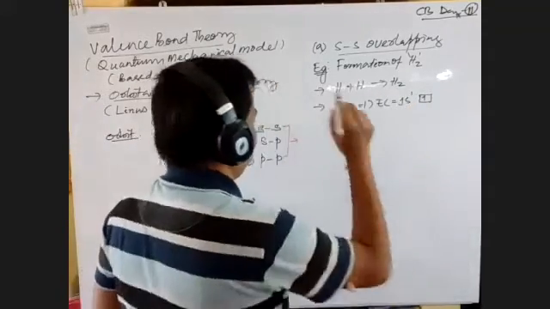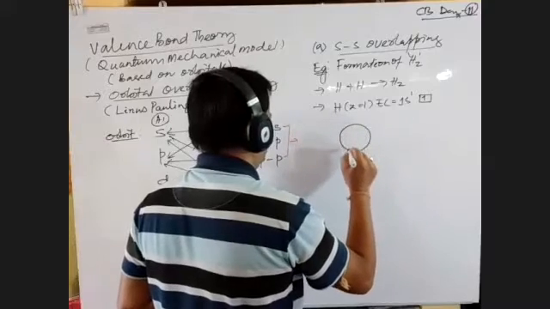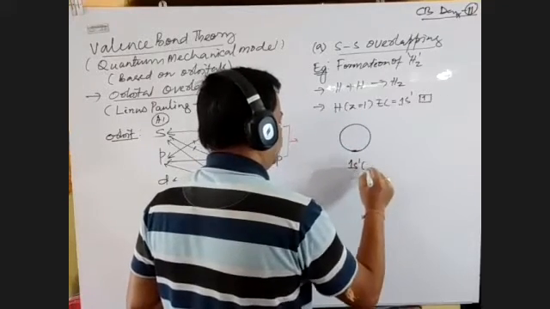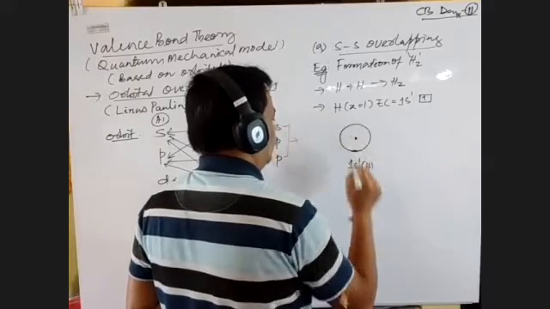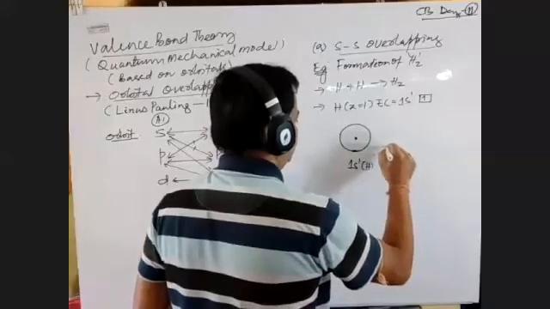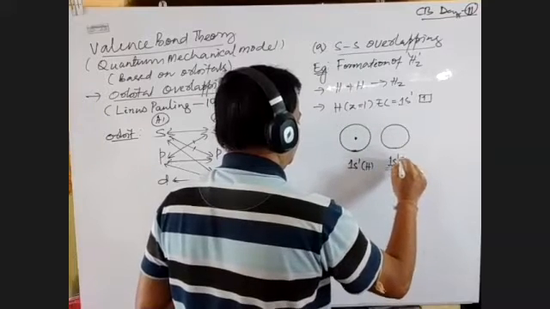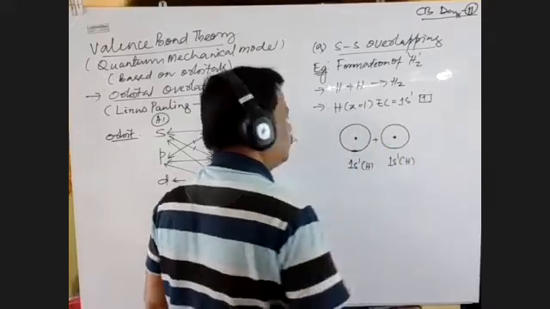If you represent this, this is your 1s orbital, spherically symmetrical, of one hydrogen, right? And this is the 1s1 orbital of another hydrogen, right? So these undergo overlapping.